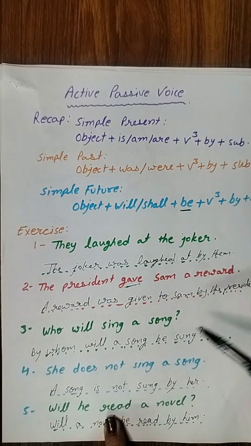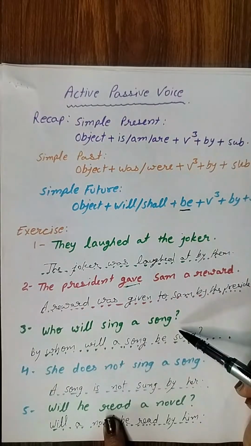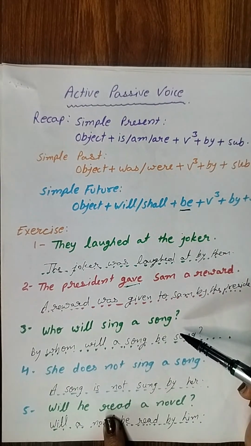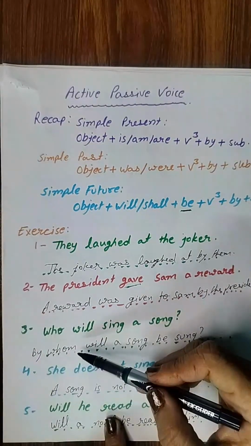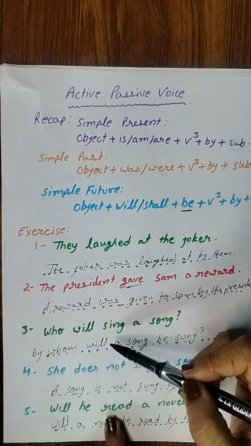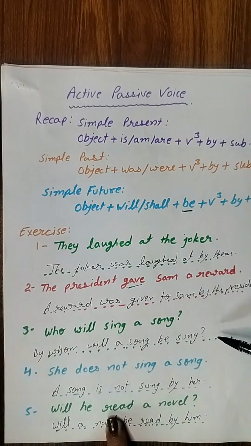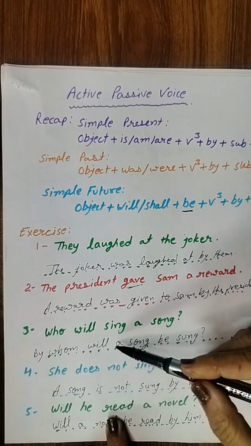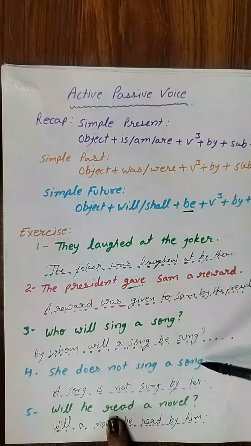Okay. Then who will sing a song? Remember the formation of interrogative sentences. In passive voice, to write interrogative sentences, you begin with by whom. Okay, by whom plus will. Okay, by whom will a song be sung? In this way, and then question mark. So be particular for question mark as well. Okay, by whom will a song be sung? Then she does not sing a song.